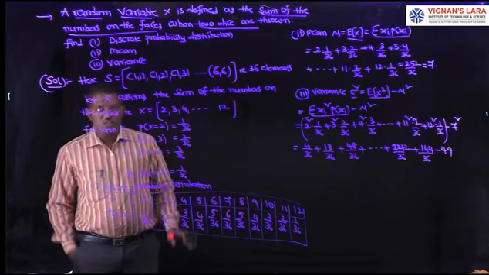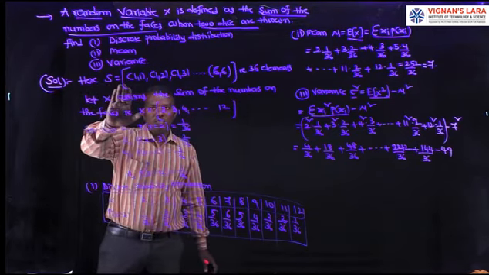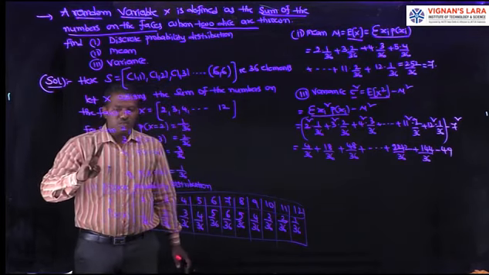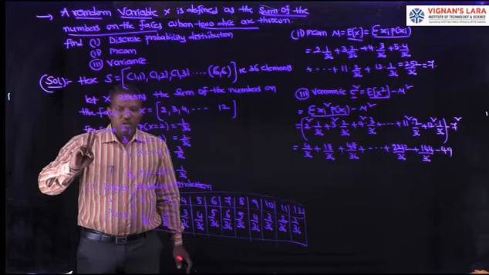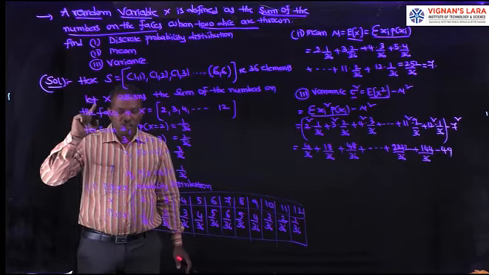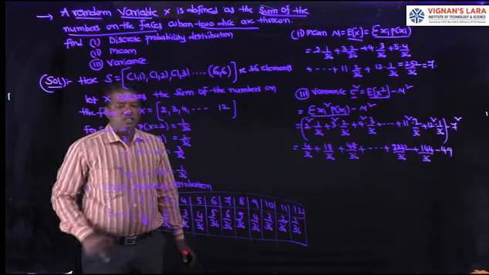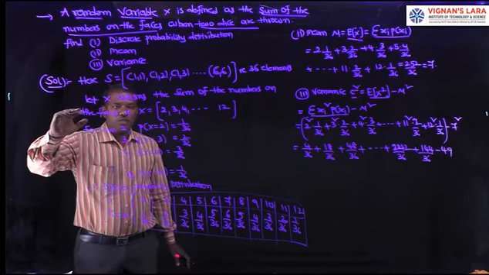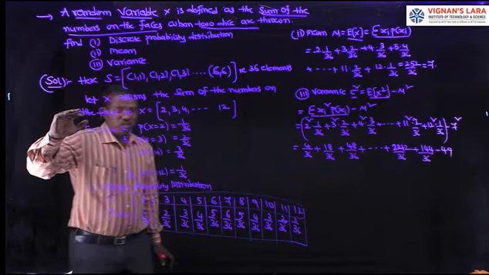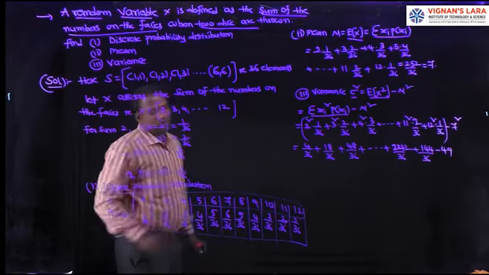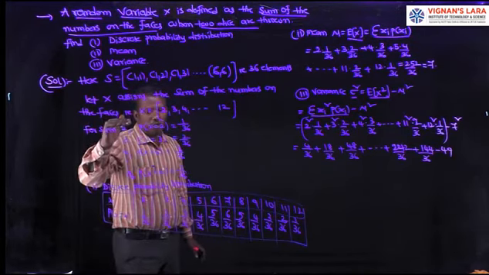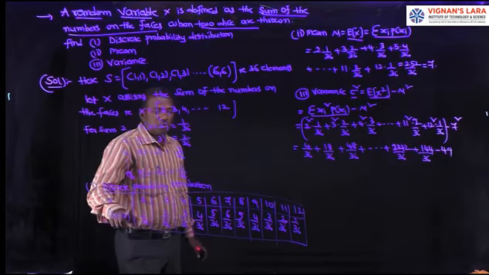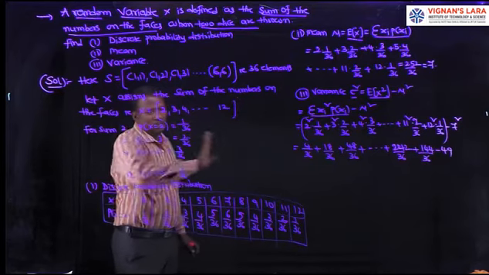In that case also, S is as usual (1,1), (1,2), (1,3), and so on up to (6,6). Sum of the numbers on the faces, minimum of its numbers and maximum of its numbers: in all the cases, S has 36 elements. In the sum of the numbers on the faces, the range of x is 2, 3, 4 and so on up to 12. Then calculate the probability at 2, 3, 4, and so on up to 12. Then construct the discrete probability distribution, mean and variance.